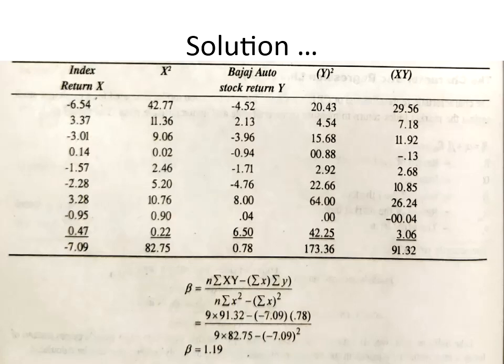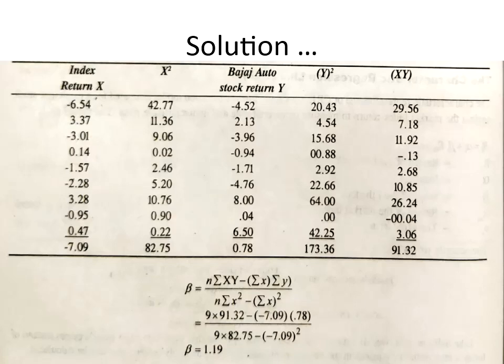Then, whatever values we have calculated, see, we have done x square, we have done y, we've done y square as well as xy. So we have taken the summation of those. See, we have summation of x square, summation of y, summation of y square and summation of xy. So we just have to apply the formula to compute beta. So n is what? 9. See, 9 multiplied by summation of xy, the last column that we have summed, that is 91.32, minus summation of x.